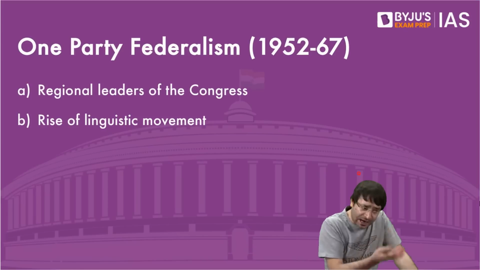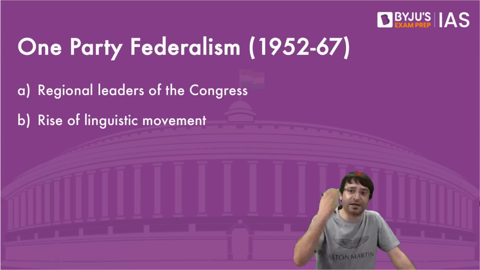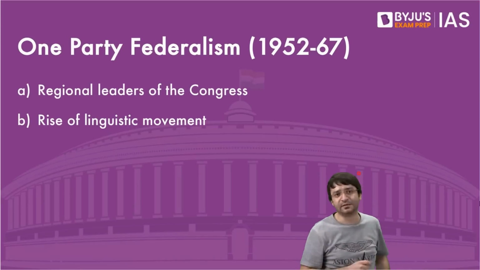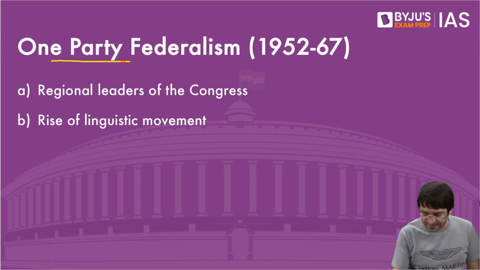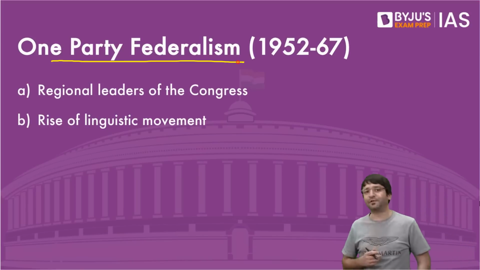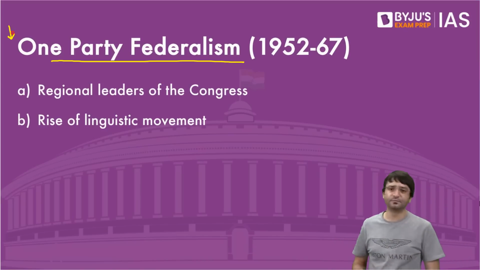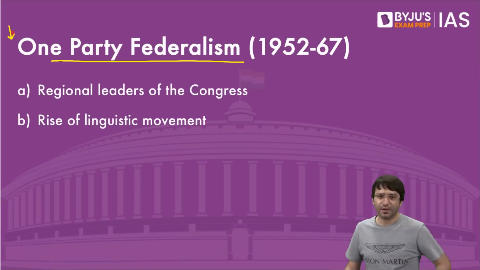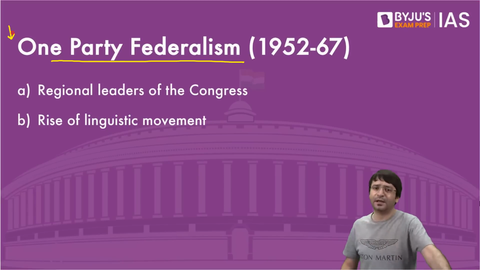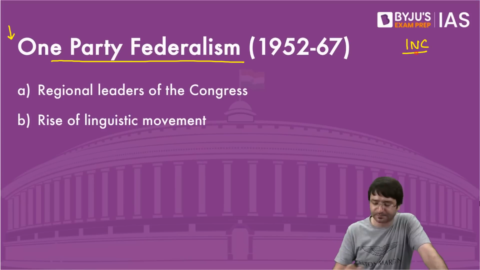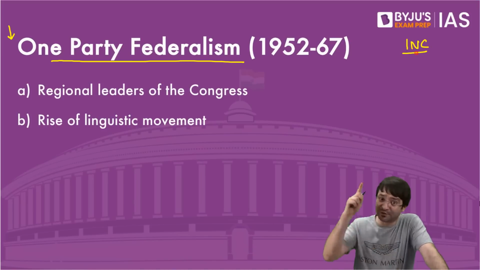To come to this conclusion, how exactly federalism emerged in India, how we became federal, although constitution thought we are something else, because they gave more powers to the center. For that, we need to understand the first phase is between 1952 to 1967. This is what we call one-party federalism. There was only one political party which dominated the country in this entire period, and that was Indian National Congress. But it was not the Congress of today. It was the Congress of the past.